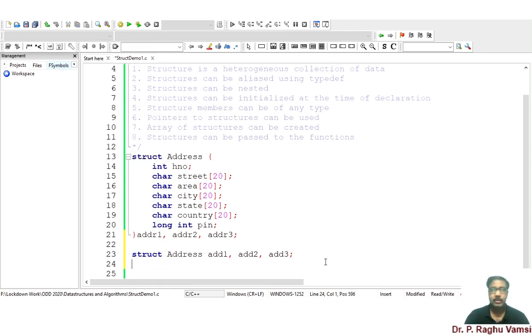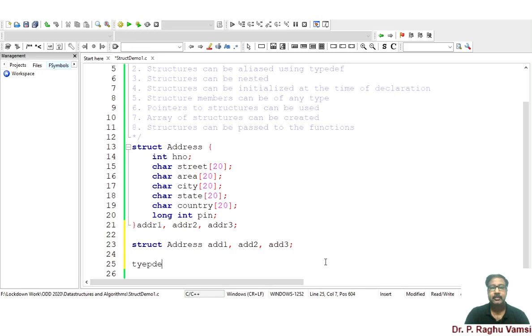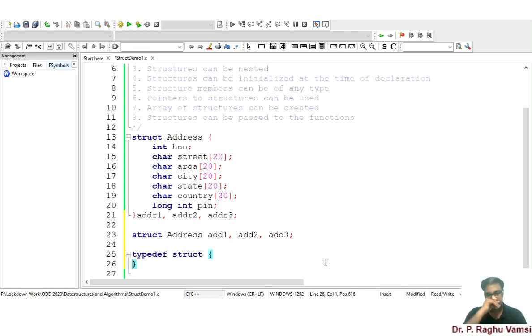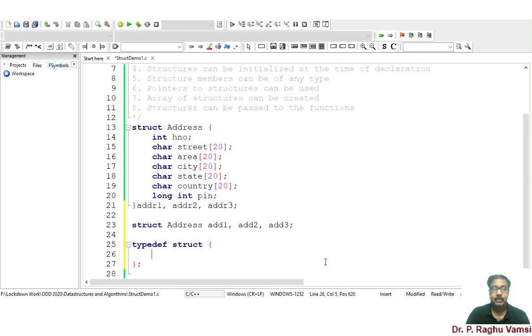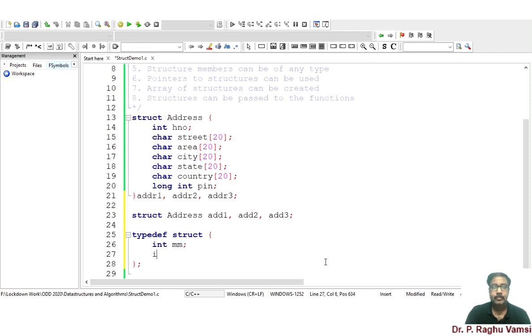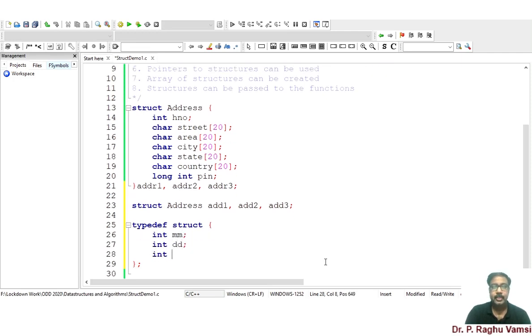For example, if you look at typedef struct, that means we are going to use this as a structure type. Typedef struct, and here I am going to write int mm, int dd, int yy, month, date, and year. So here I will write doj. Doj means date of join.